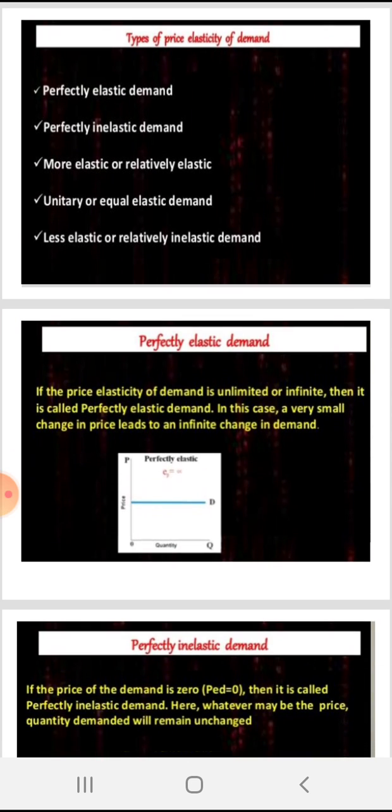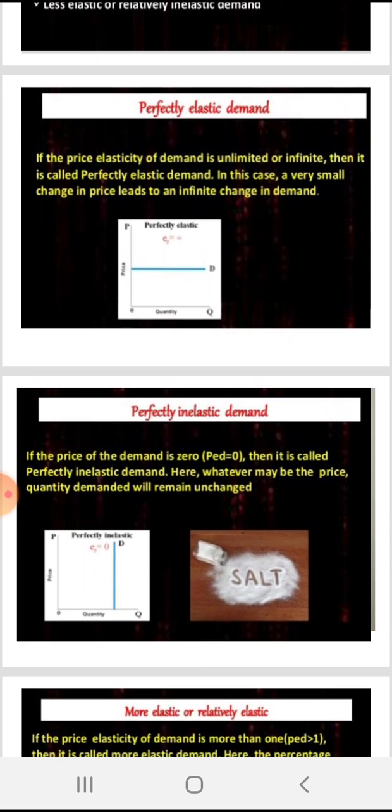Let us see different types of price elasticity of demand. That is perfectly elastic demand, perfectly inelastic demand, more elastic, or unitary elastic, or less elastic or relatively inelastic demand. Now let us see what happens in perfectly elastic demand. If the price elasticity of demand is unlimited or infinite, then it is called perfectly elastic demand. In this case, a very small change in price leads to an infinite change in demand.